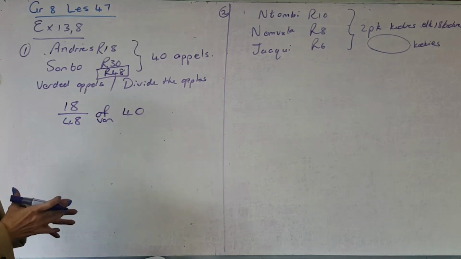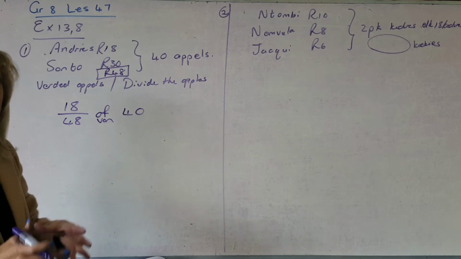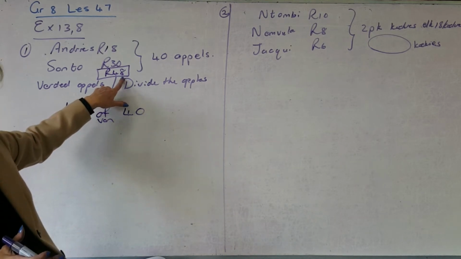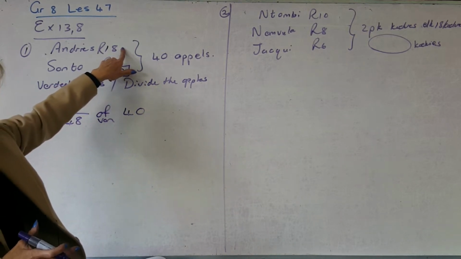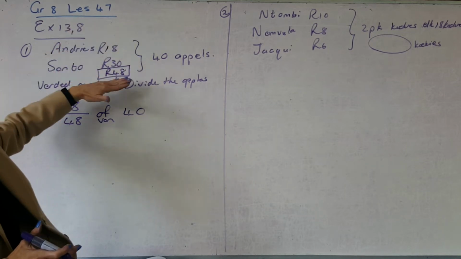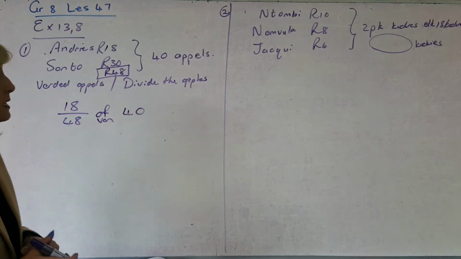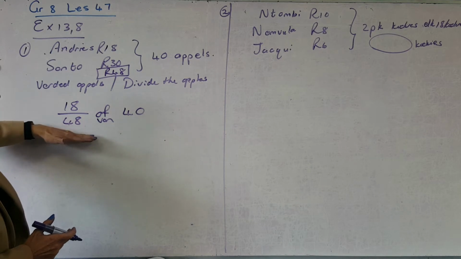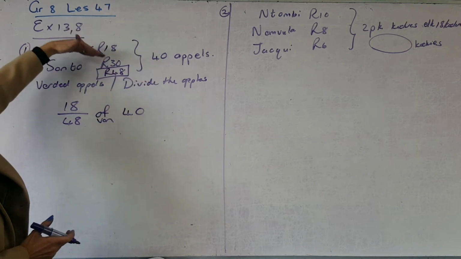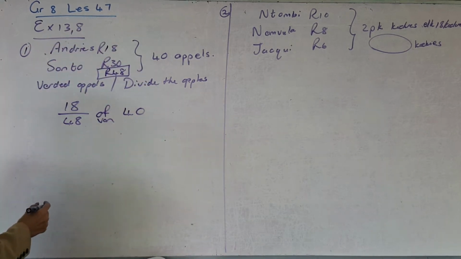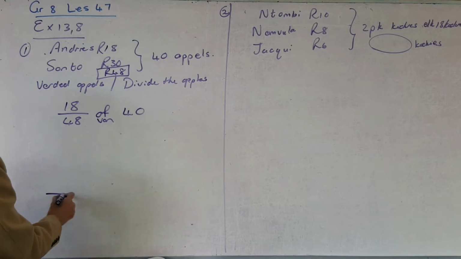As ek dit so wil gaan doen, daar's een groot koek en hier is 48 dele waarvan hy dan 18 dele sou moes kry as dit dan 18 en 30 elkeen moes gewees het. So it's 18 out of 48 of the 40 en 30 uit 48 vir die ander een. So it's logical that he will get the rest.